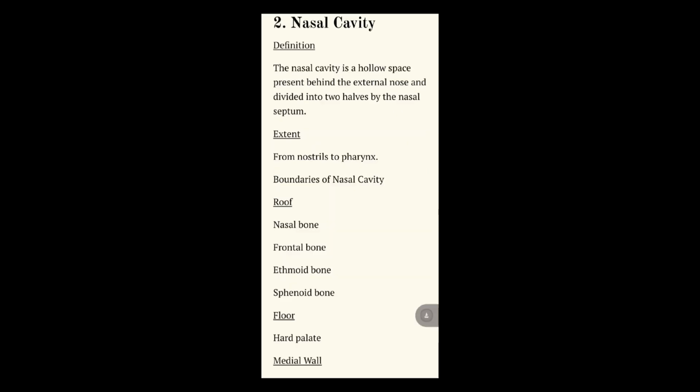Then we are going to study the nasal cavity. The nasal cavity is a hollow space present behind the external nose and divided into two halves by the nasal septum. It extends from the nostrils to the pharynx.